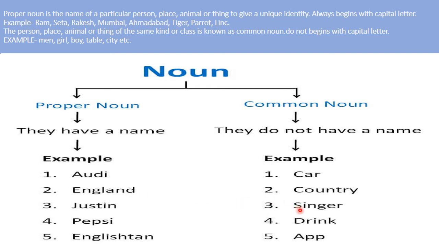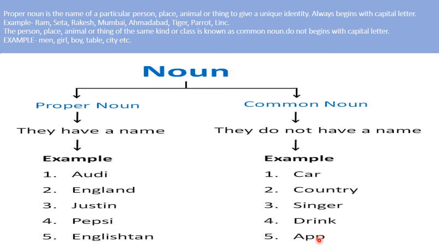Singer. Singer shows the same class of singers. It is given a general name. But when we say Justin, Justin is a particular name of a person. So it is proper noun. Drink. There are so many kinds of drinks, but when we say drink, it is a general name. And Pepsi. Pepsi is given a particular name to a drink. So it is proper noun.